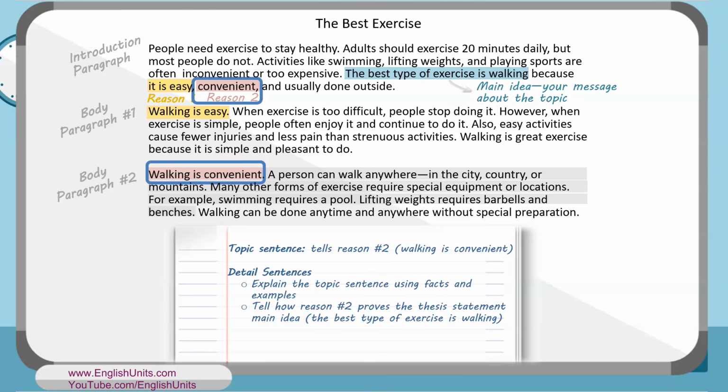Do you see how these sentences explain what we mean when we say walking is convenient? It gives examples like swimming and barbells of sports that are not as convenient as walking. Also, these sentences prove that our thesis statement main idea is true, that the best type of exercise is walking. Why? Because walking is more convenient than other types of exercises like swimming or lifting weights.